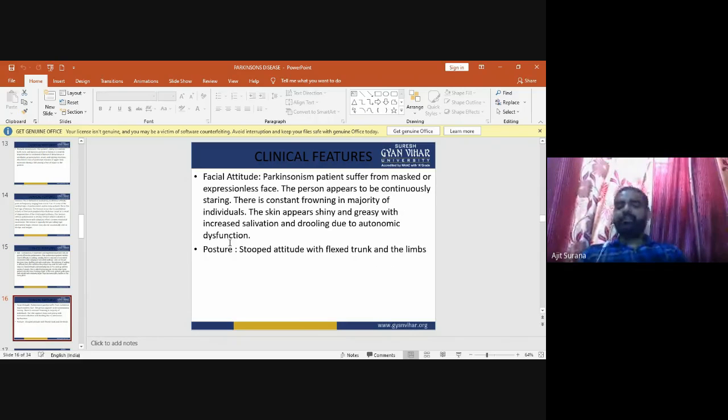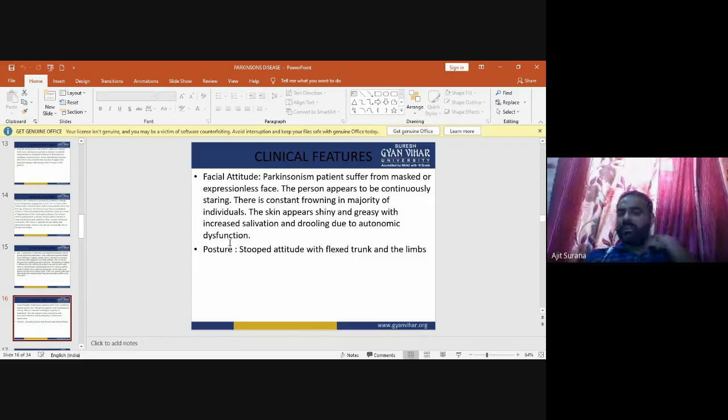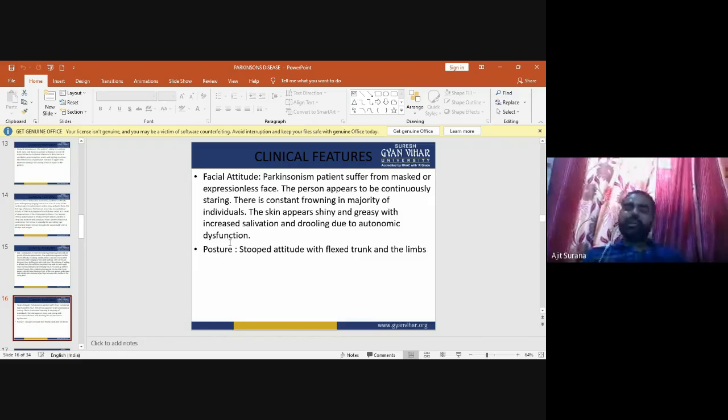Now, the next clinical feature of Parkinson disease is facial attitude. Parkinsonism patients suffer from masked or expressionless faces.